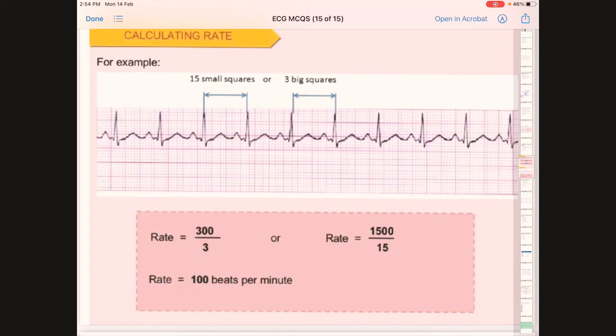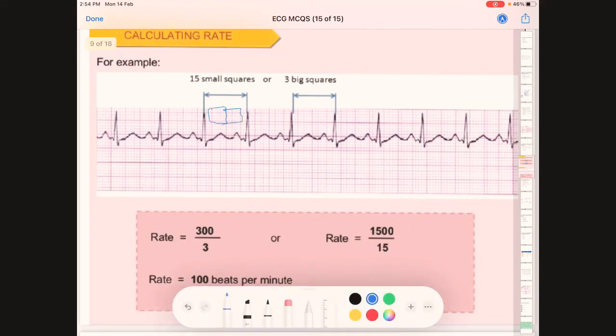For example, in this particular ECG, we can see here these big boxes: 1, 2, and this half, I mean 3 large boxes. 3 large boxes, and we have to divide 300 by it, so 100 beats per minute. And if we count the small squares, there will be a total of 15. The small squares will be 15, because in each box there are 5.